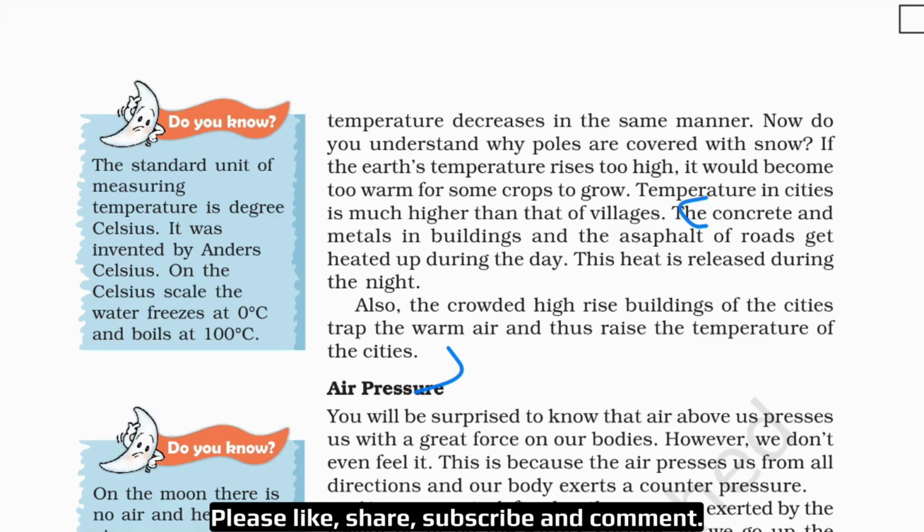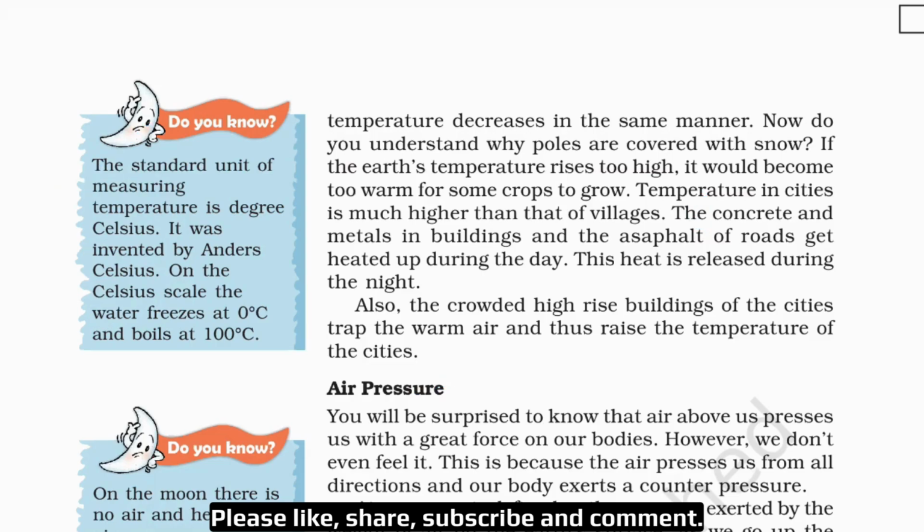Then the Do You Know box here on the left hand side. The standard unit of measuring temperature is degrees Celsius. It was invented by Anders Celsius. On the Celsius scale, water freezes at 0 degrees Celsius and boils at 100 degrees Celsius.